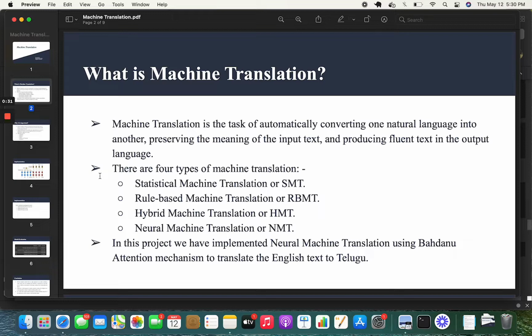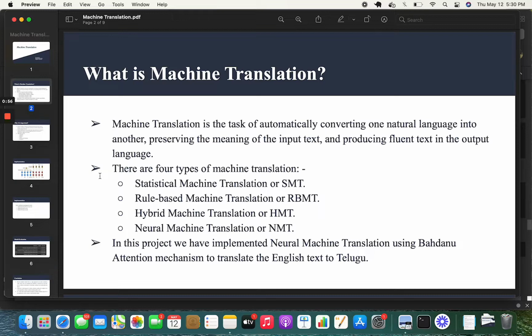Coming to the statistical, which deals with the statistical model to get the output. Coming to the rule based, which uses the grammatical rules. Coming to the hybrid machine translation, which is a mixture of statistical and the rule based. Coming to the neural machine translation, it is a type of machine translation that relies upon neural network models.